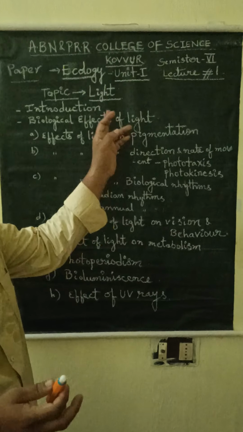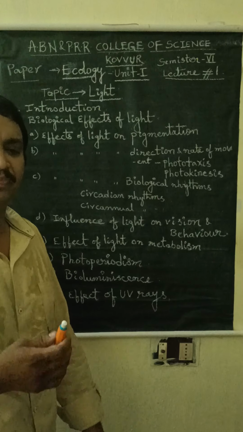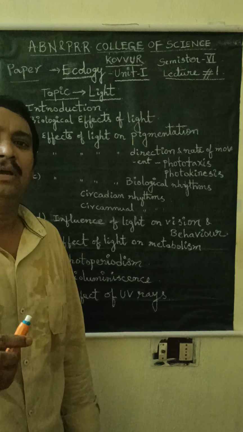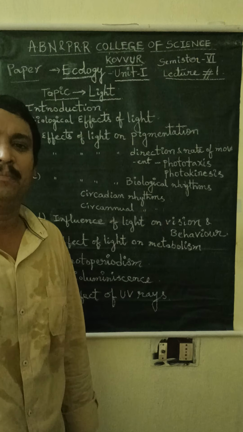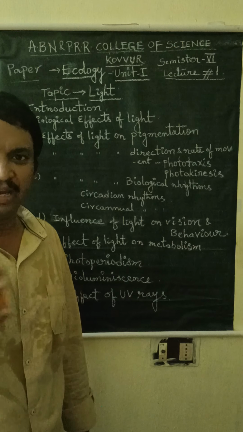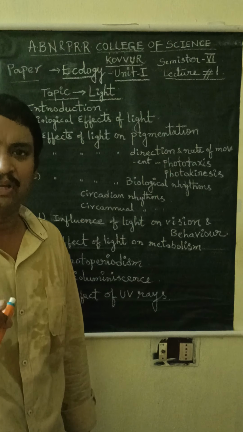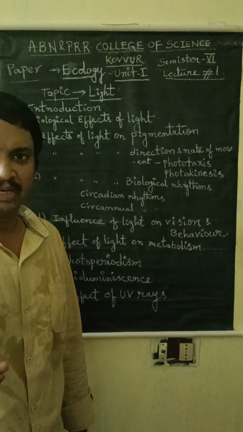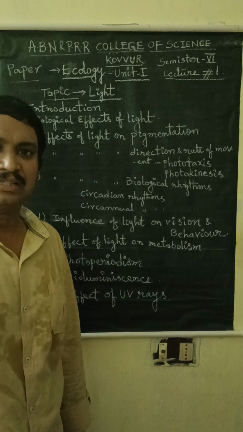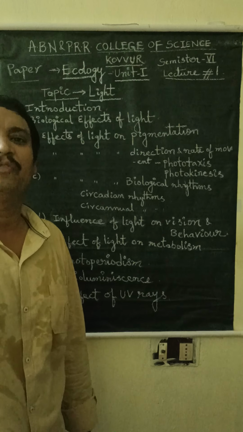And the abiotic factors are classified into another 2 types. One is the physical factors and second one is chemical factors.